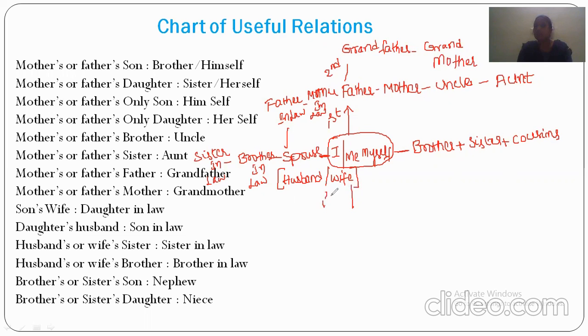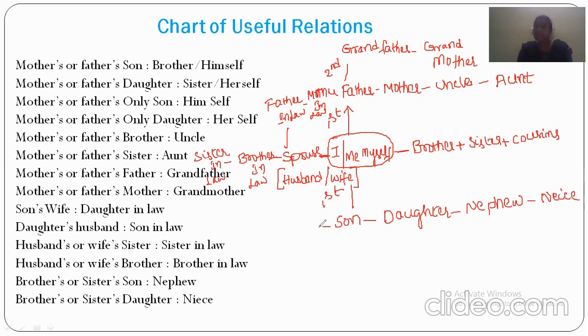And below this first generation, if it is a male person, if they have a son, and a female person, if they have a daughter. A brother's or sister's or cousin's son is their nephew, and a daughter is their niece.